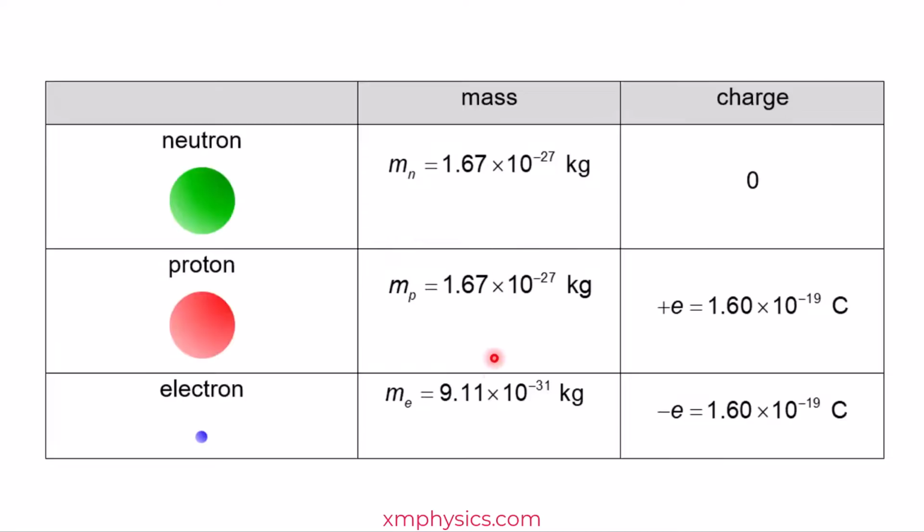So now let's see these 3 masses expressed in terms of u. So notice the mass of an atom is mostly found in the nucleus. The electron has a very tiny mass. In fact, the mass of 1 proton is about 1,800 times the mass of an electron. But do you realize that the mass of a neutron is actually slightly larger than the mass of a proton? They are not exactly the same.